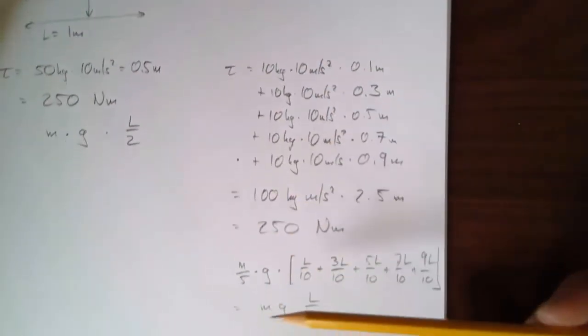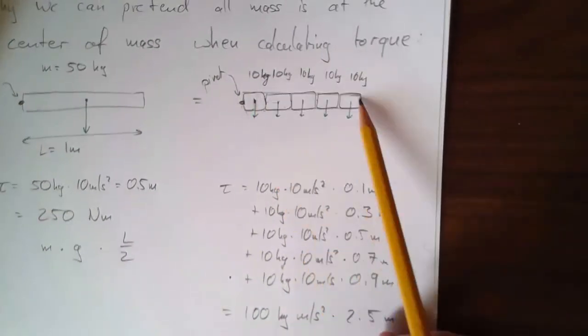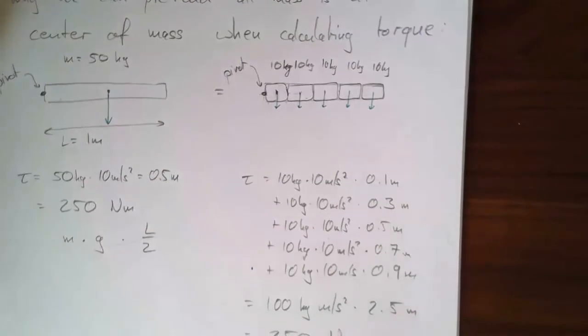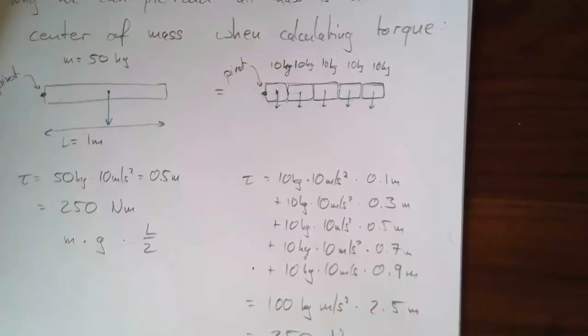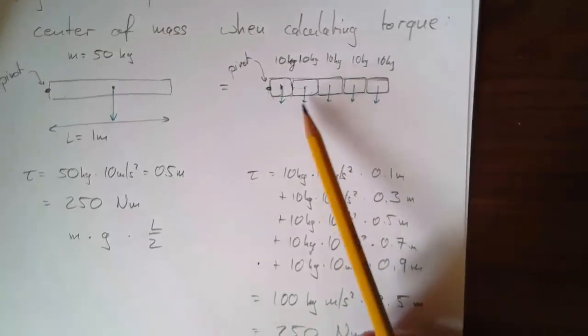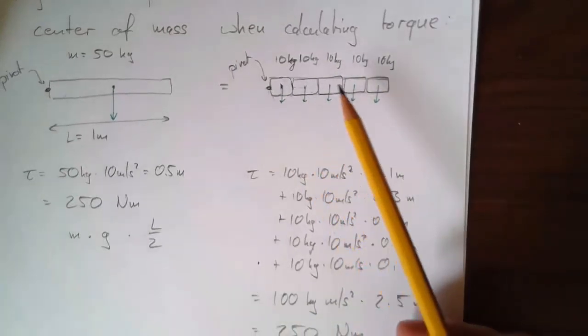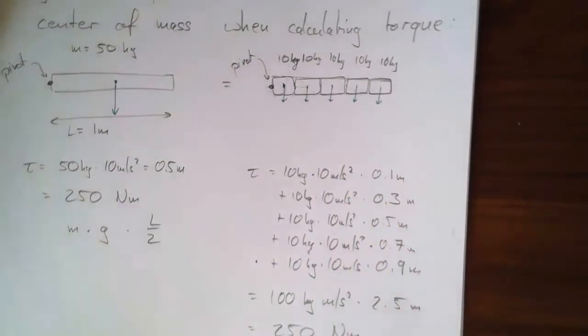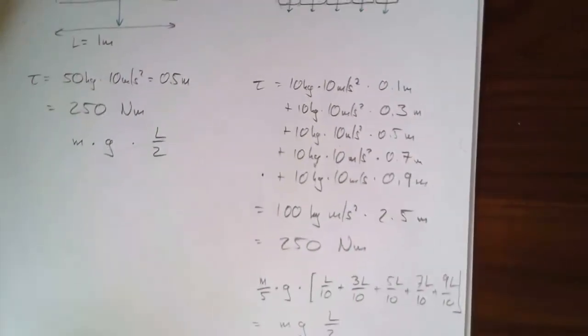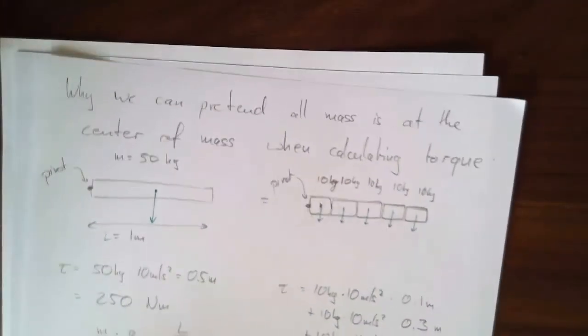So that's our justification. It works. We split it into 5, and it gives us the same result. We could have split it into any other number, of course, and it would have worked just as well: 2, 10, 100, 1,000, a million, a trillion. So you get the point. Okay, let's make this more formal though. Let's split it into an infinite number.